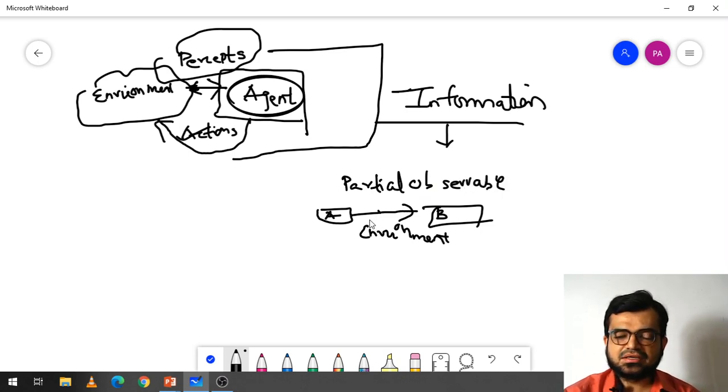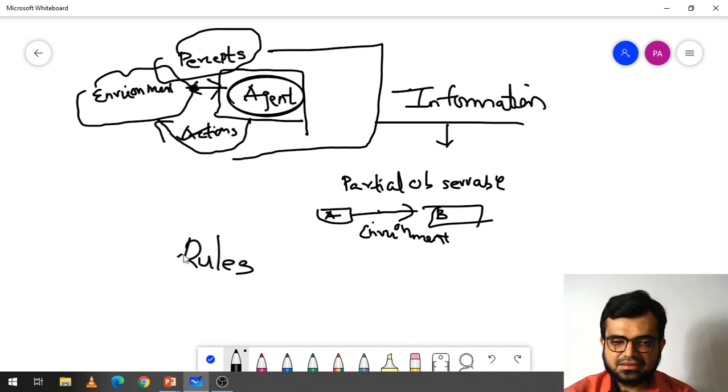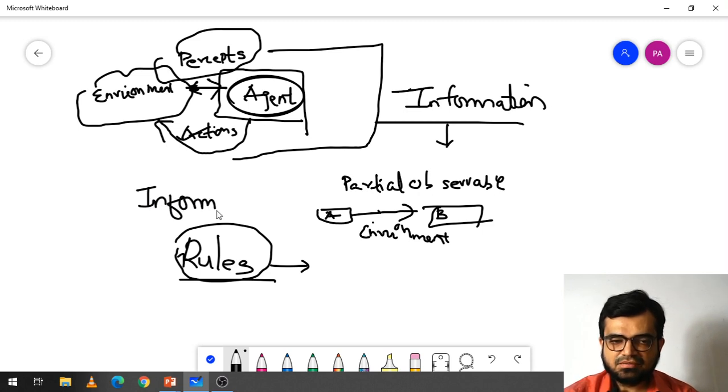So now the car, what to do, how to perform the operations? The car has to move from this location to another location, but in order to move from one location to another, there are certain rules that have to be adopted by that car, following which the car can reach location B. So this rule, or you can say a set of information, is required by a car in order to reach from one location to another.